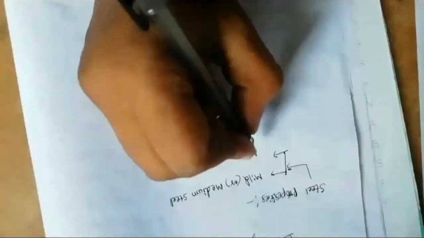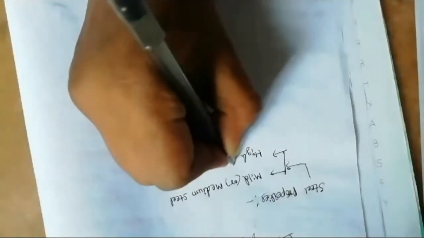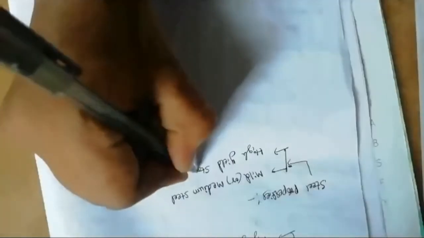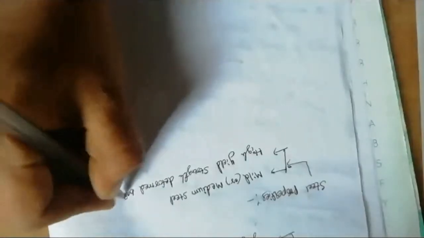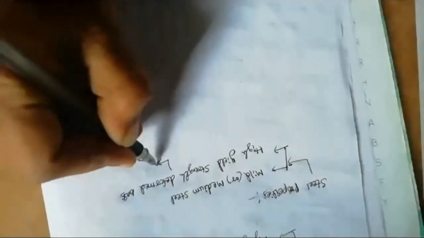Now we go to the next topic, steel properties. Steel is available in two types, mild steel or medium steel, or high yield strength deformed bars. In present days, thermomechanically treated bars are also used in construction, but we discuss only mild steel and high yield strength deformed bars, that is HYSD bars, available in two grades, FE 415 and FE 500. Grade of mild steel is FE 250.